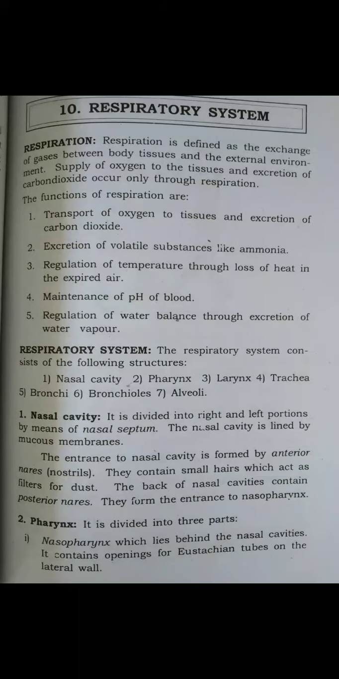Next is the position and structure. It lies at the base of the skull and continues with the esophagus. The wall is incomplete because of the nose, mouth, and larynx openings. So these are the positions of the pharynx. It is divided into some parts: the nasopharynx, oropharynx, and laryngopharynx. So these are the parts of the pharynx.